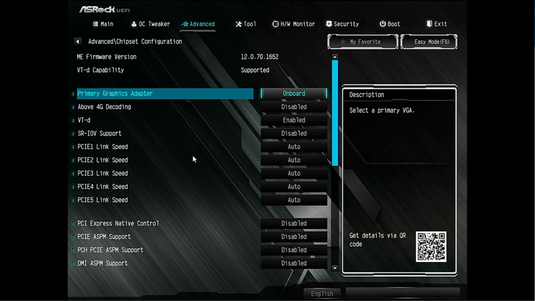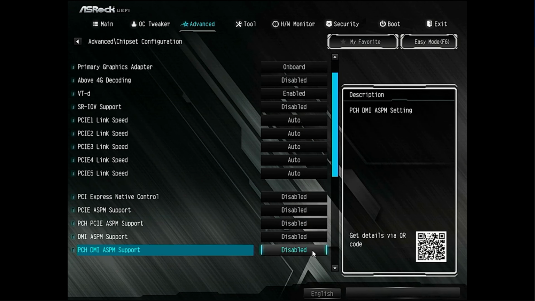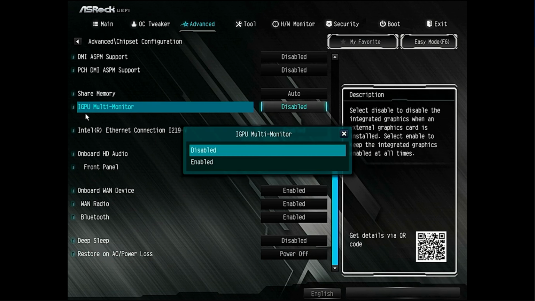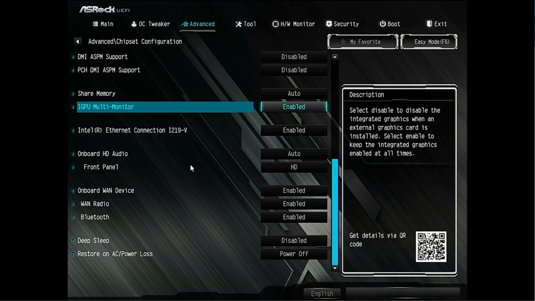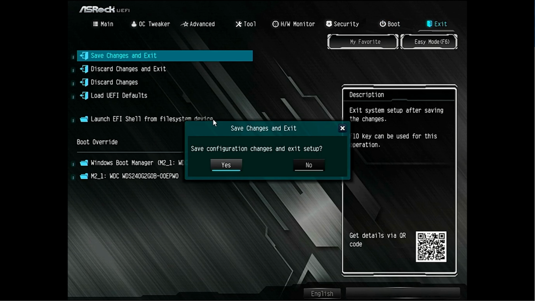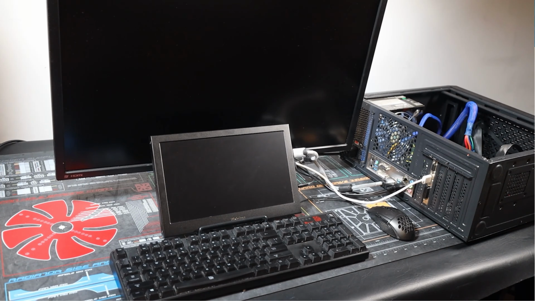There is another setting I want to configure. To get to this, I will scroll down until I get to iGPU Multi-Monitor. This option is currently disabled. When disabled, the onboard video card will be disabled if there is a dedicated graphics card in the computer. I will select Enabled since I want to test the onboard graphics and make sure it is working. These are all the settings on this computer related to onboard video cards, so I will now save the settings. There is a change I want to make to the computer, so after I save the settings, I will switch the computer off. I have connected a second monitor to the computer.